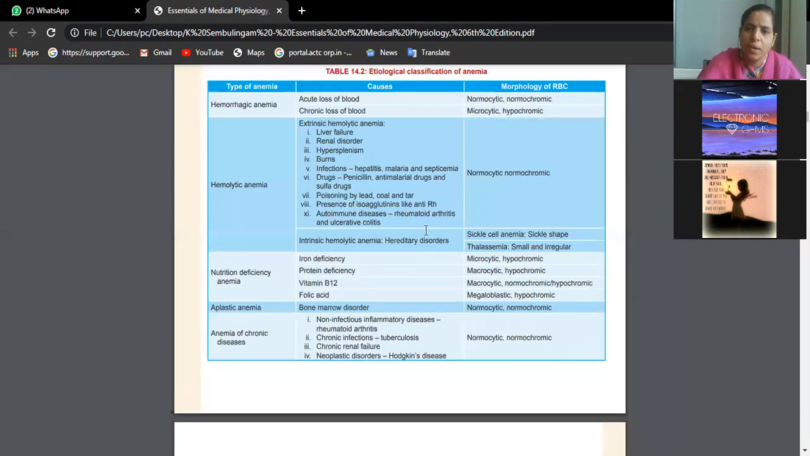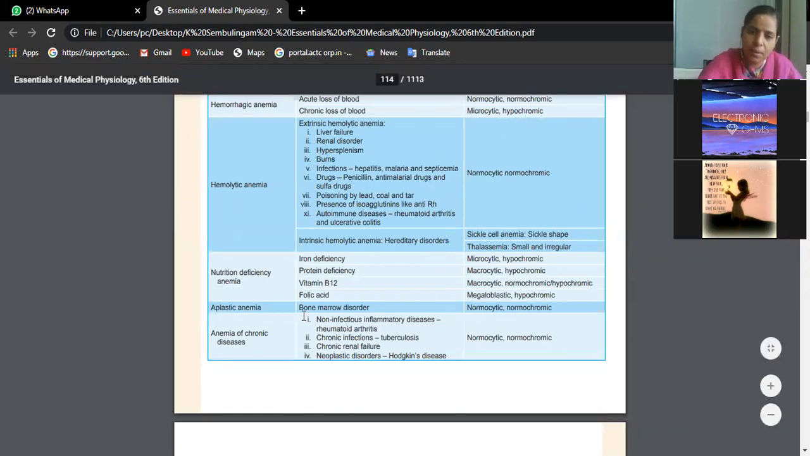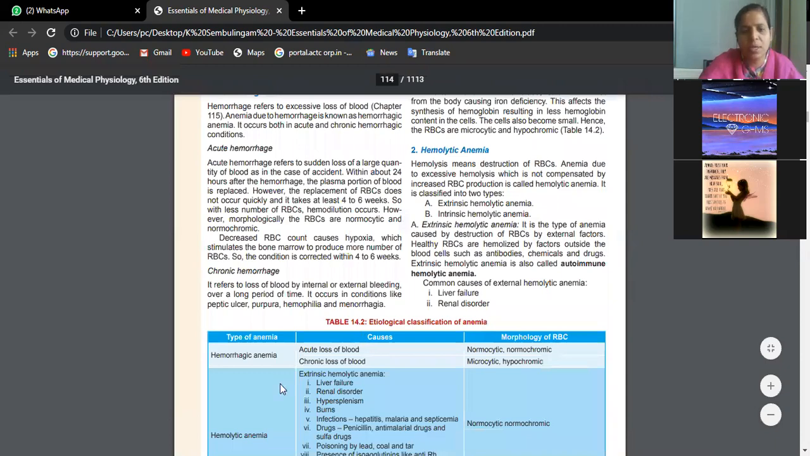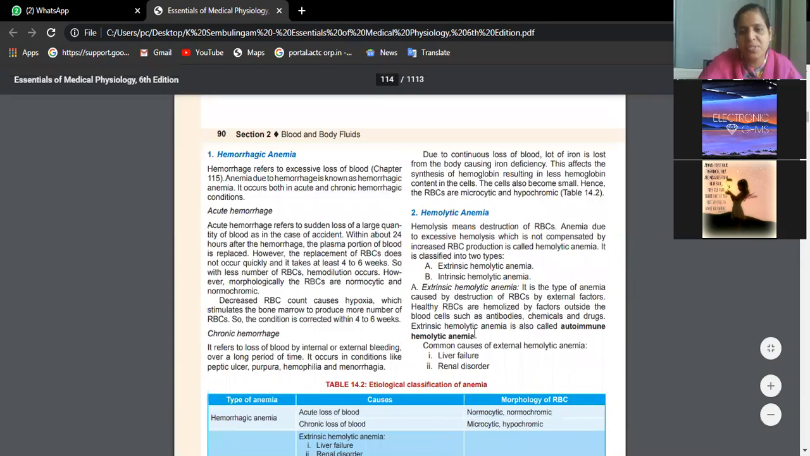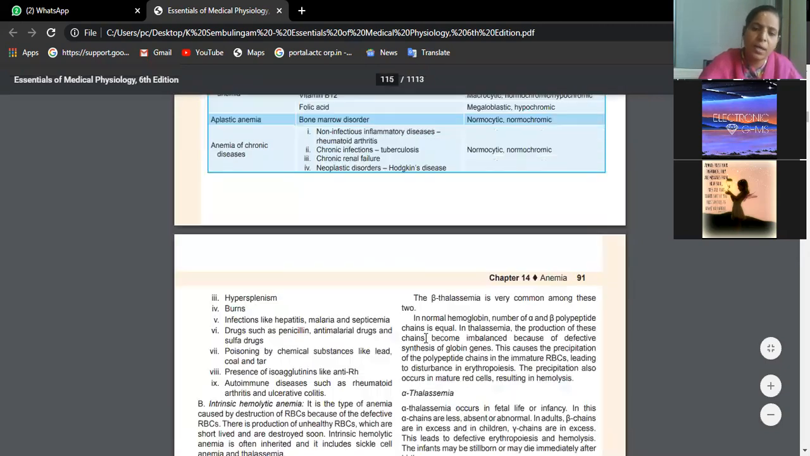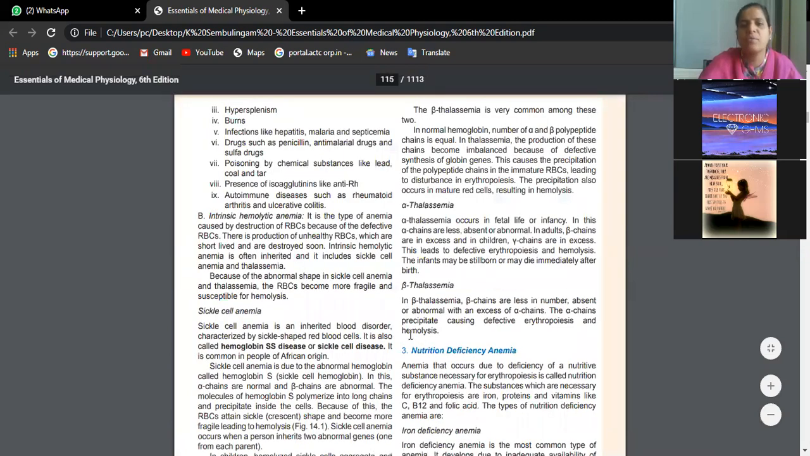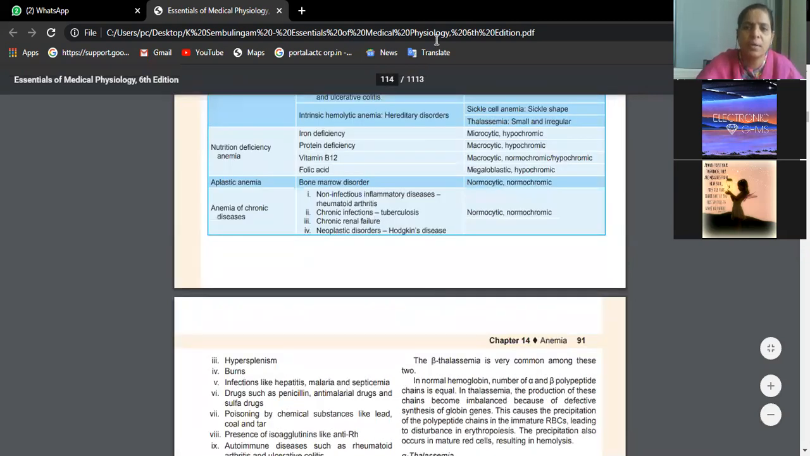So if anemia is coming as a 5 marks question, you give this table and elaborate this table. Whatever has been elaborated, I have just discussed. Okay, read once, you will definitely understand. If you don't understand, you can ask again. Okay,